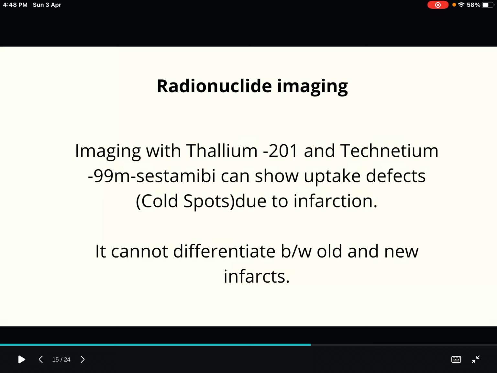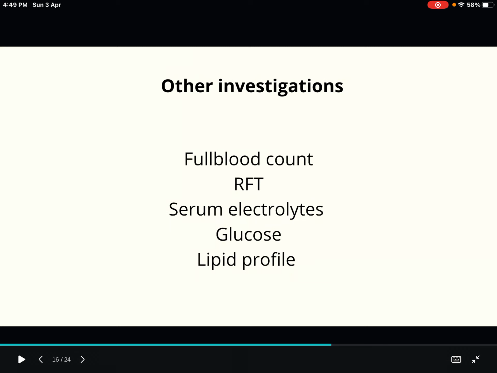Radionuclide imaging, you have to write thallium-201 and technetium-99m sestamibi scan. This technetium-99m sestamibi scan we have discussed in various portions also, like in surgery modules. The only drawback in radionuclide imaging is it cannot differentiate between the old and new infarct, because it is only showing cold spots. Other investigations will include full blood count, RFT, serum electrolyte, glucose, lipid profile, etc.